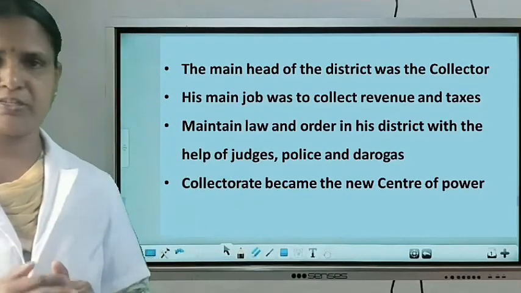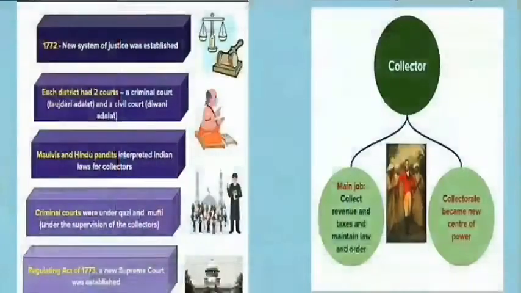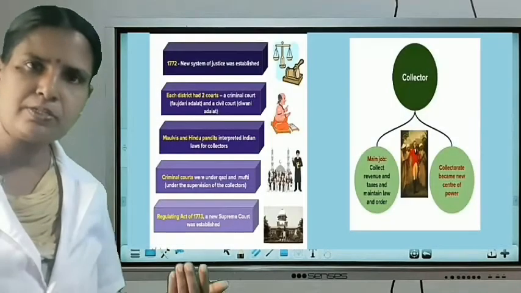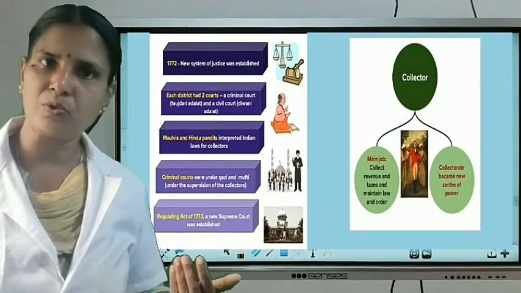From the collectorate. Clear? Please see the chart. What did we explain now? That is clearly marked in this chart. Please see this chart: the administrative system introduced by Warren Hastings and the power of the collector. Listen. Understood? Now can we start the next part? Are you ready to follow me?